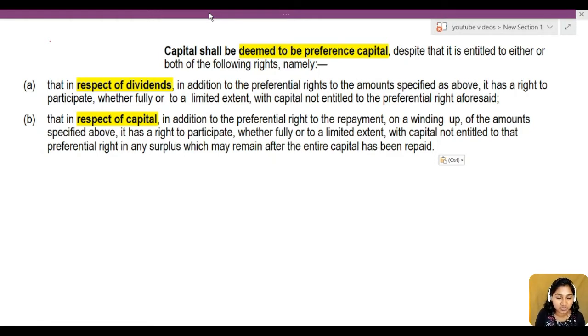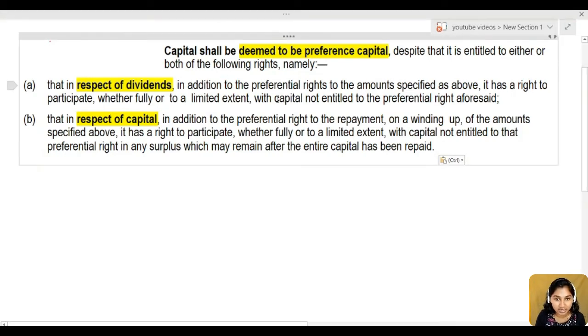But this sentence is also a little bit confusing. It is just not explaining the entire concept of deemed preference capital. So let's see what is written and then we can analyze it. Capital shall be deemed to be preference capital, despite that it is entitled to either or both of the following rights. It says that even though they do have these two rights, they are considered as deemed preference capital. So let's check what are these two rights.